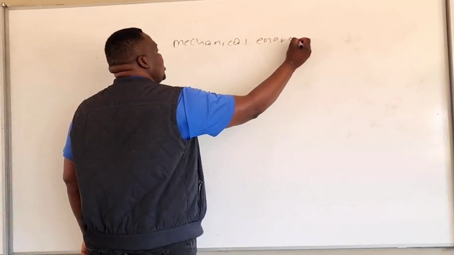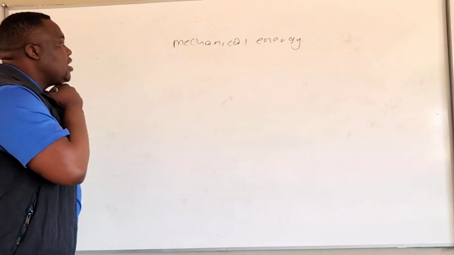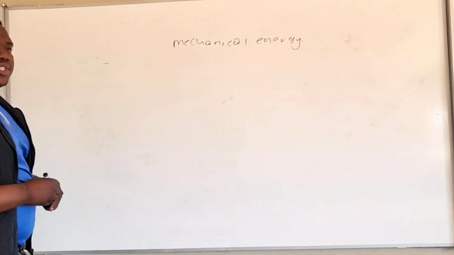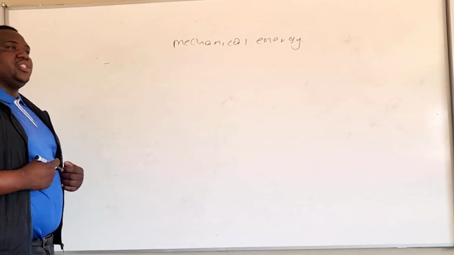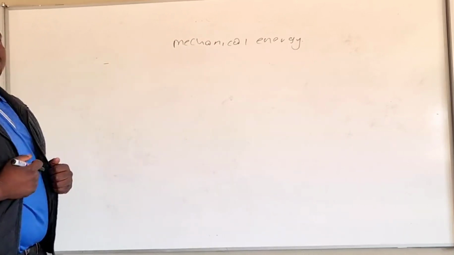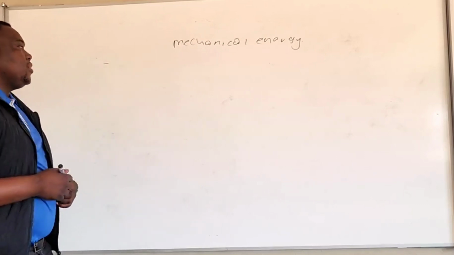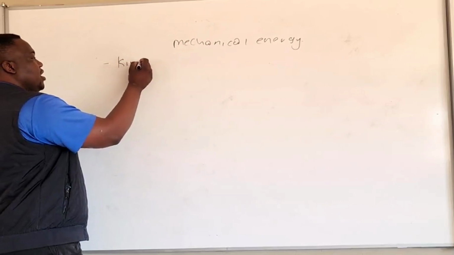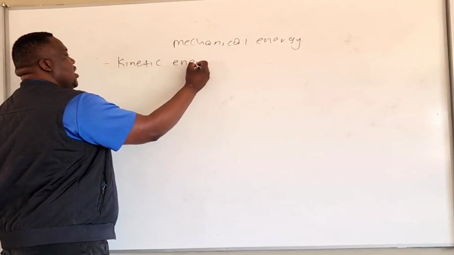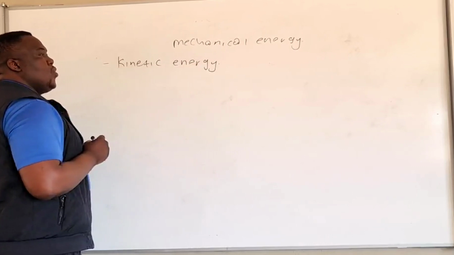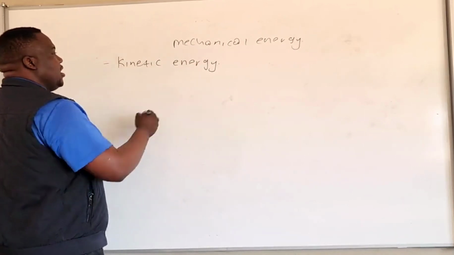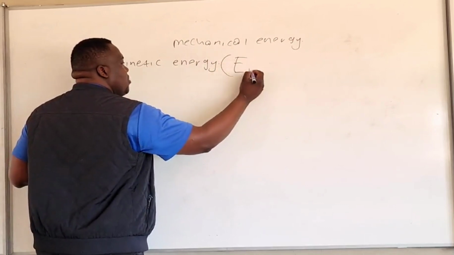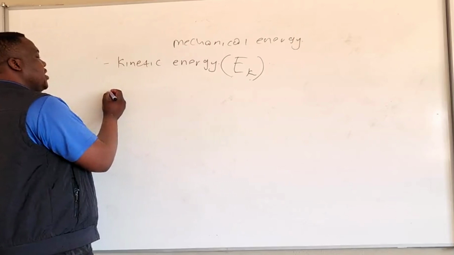What is it that we're talking about when we talk about mechanical energy? We're talking about two types of energy, which we will focus on in this topic of work, energy and power. The first energy of mechanical energy is what we call kinetic energy. Kinetic energy is one of the mechanical energies, which we represent by the letter EK. EK stands for kinetic energy.